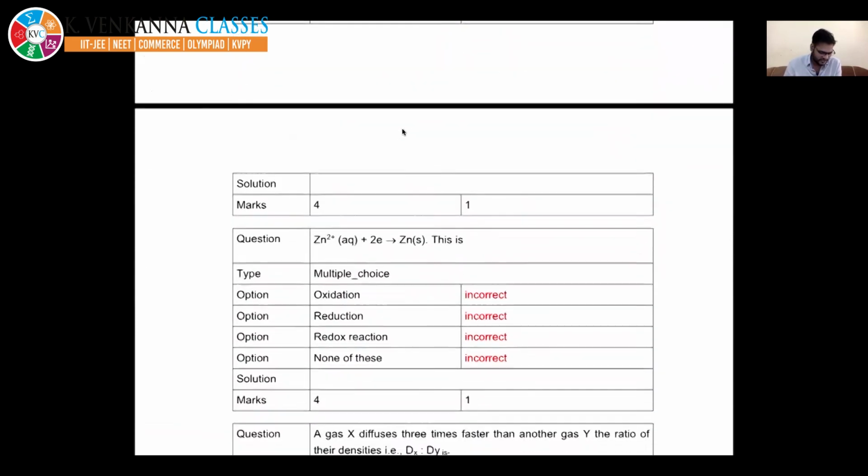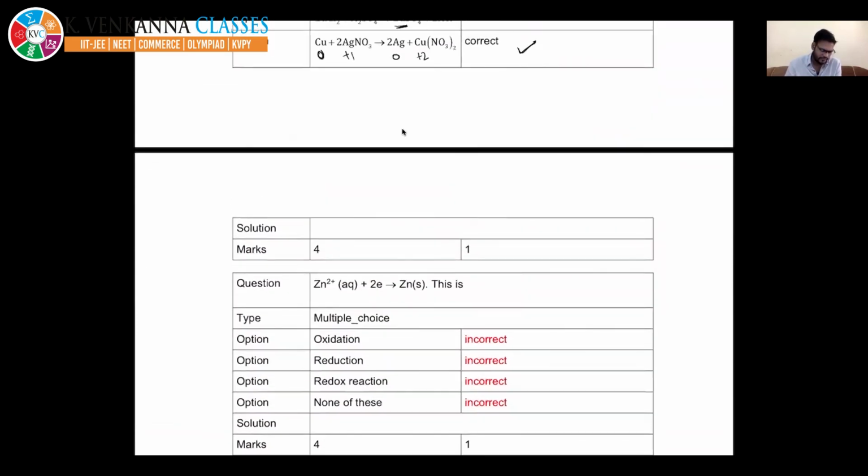For the next case, it's a very simple question. Someone is accepting the electron. If someone is accepting the electron, it means its oxidation number will decrease. So that is an example of reduction. Only reduction is taking place. So this is nothing but the reduction half.